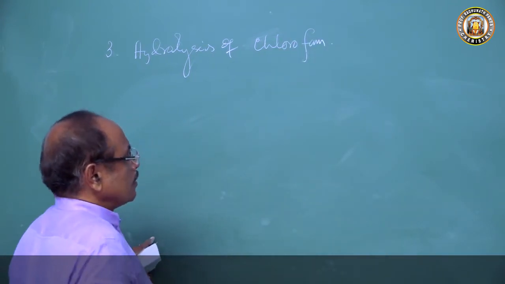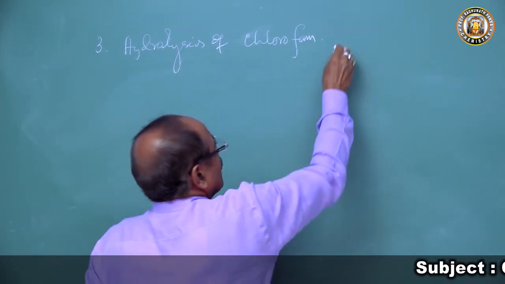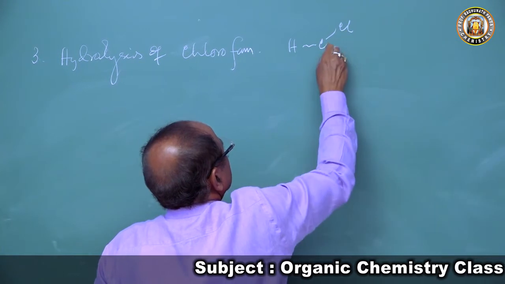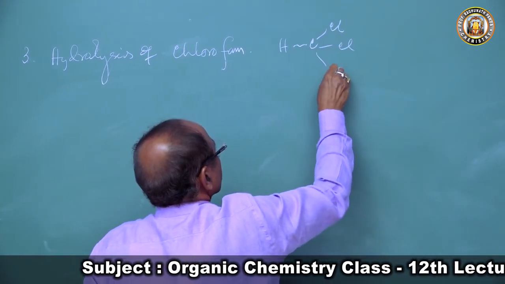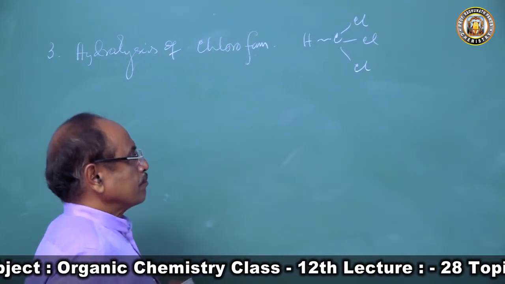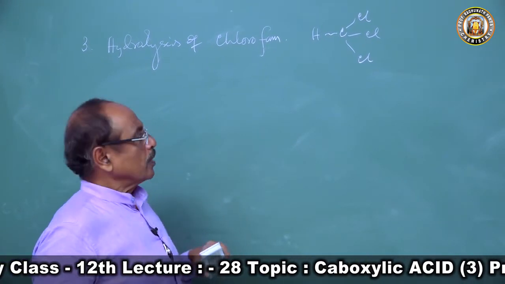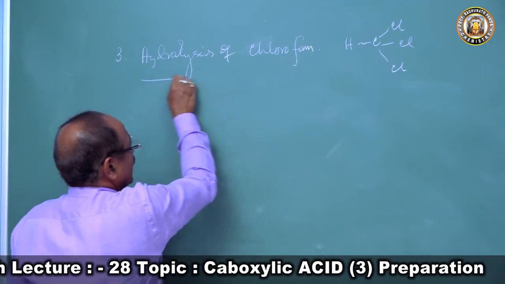CHCl3, chloroform. This is done by the alkali hydrolysis.